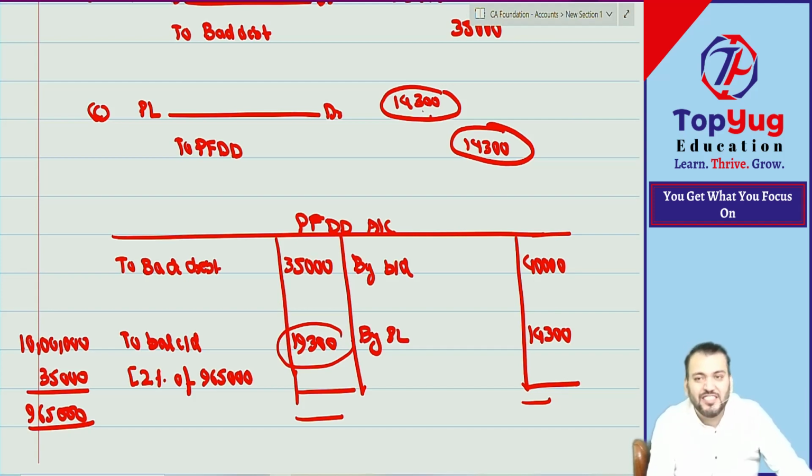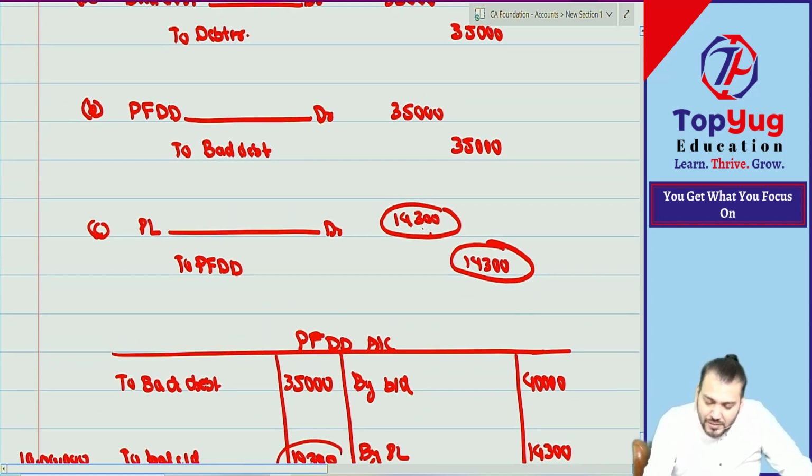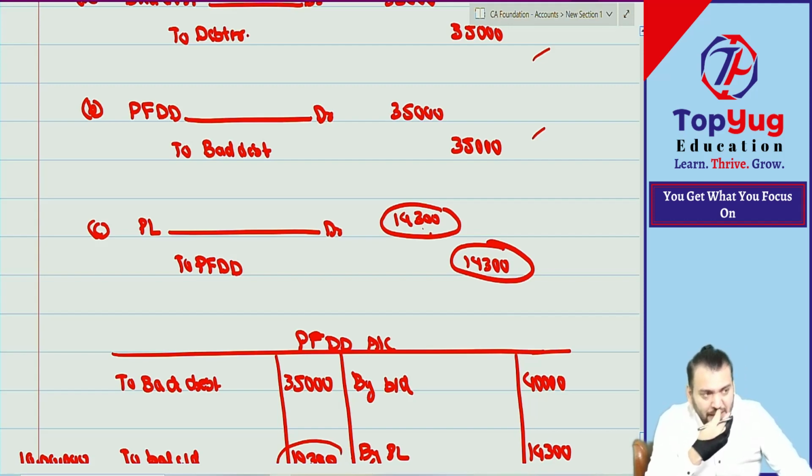How many have done as it is? How many done correct? You have done the balance, you have done a small mistake. I think the first two you have done correct. Doubt was here only. Now the third question, 90% of you will do correct. 10% might still have doubt. One more question, let's see whether you are doing correct or not.